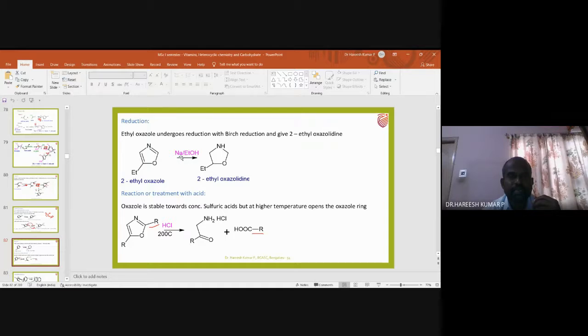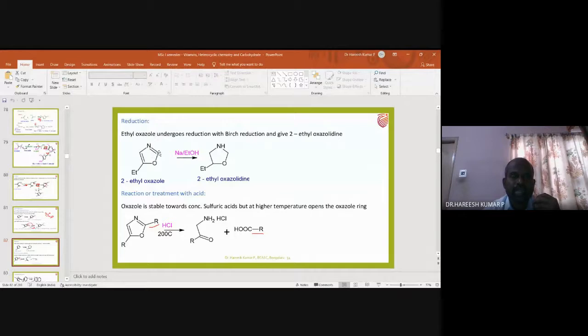What will it do? It will supply an electron. One sodium can supply 1 electron, in terms of molecules I am talking. So 2 sodium are required to transfer 2 electrons to this carbon. If 1 electron comes over here, this bond pair will sit on this nitrogen, and that can pick up a proton.